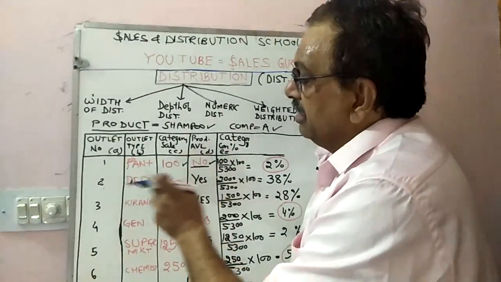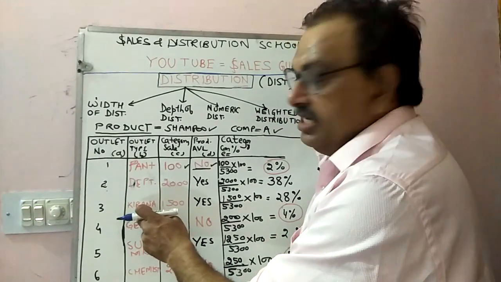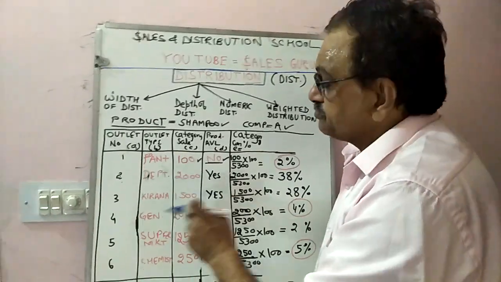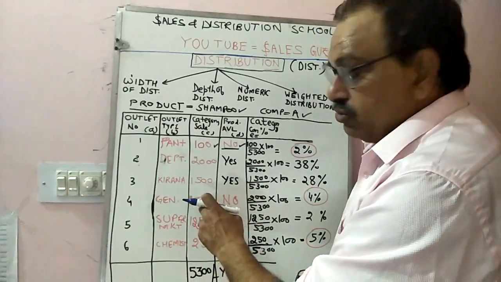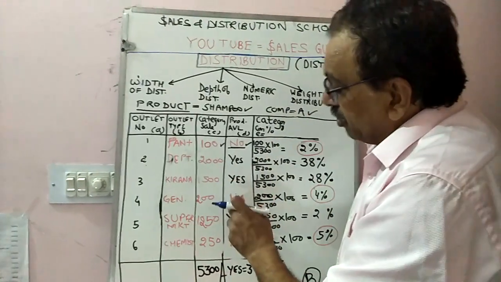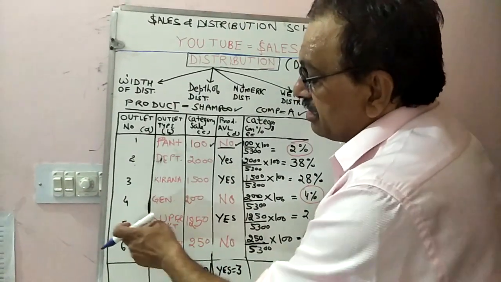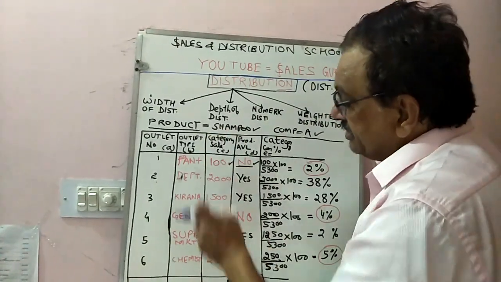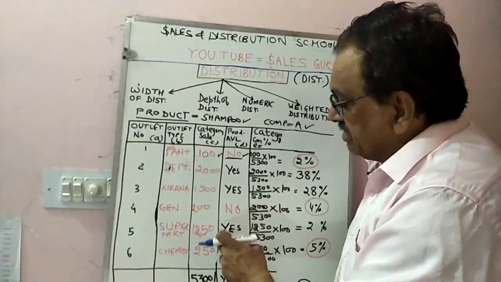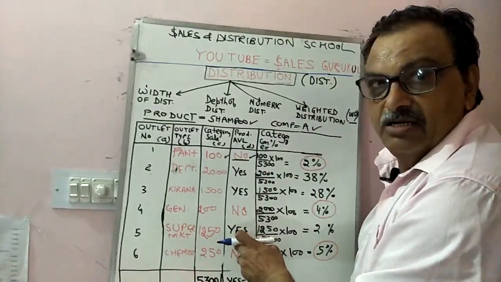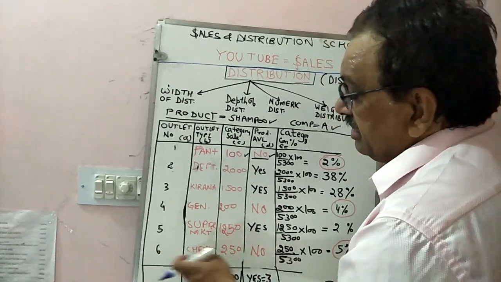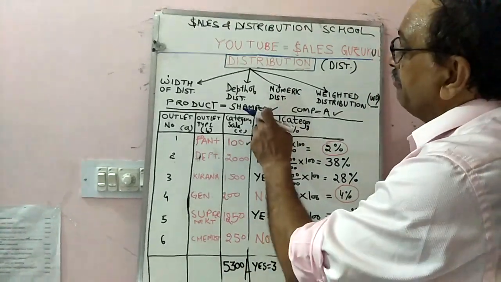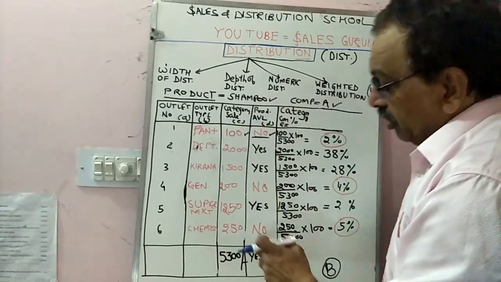In the departmental store, the sale of the shampoo category is 2000 rupees and the products of company A are available. Similarly, shop 3 is a Kirana store, where the shampoo category sale is 1500 rupees and the products are available. In the general store, the category sale is 200 rupees, but company A's shampoo is not available. Outlet number 5 is a supermarket where the category sale is 1250 rupees and company A's products are available. In the chemist, shop number 6, the category sale is 250 rupees, but company A's product is not available.